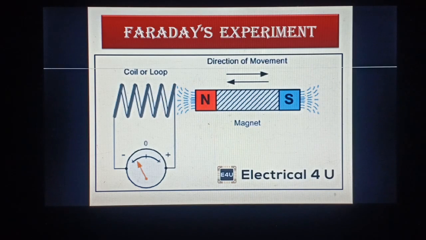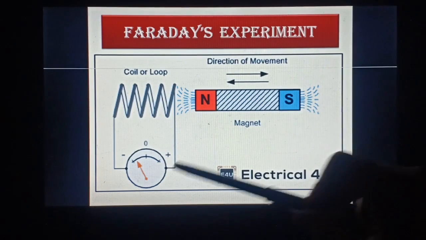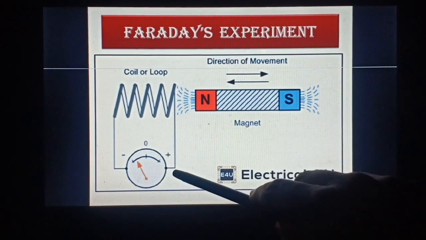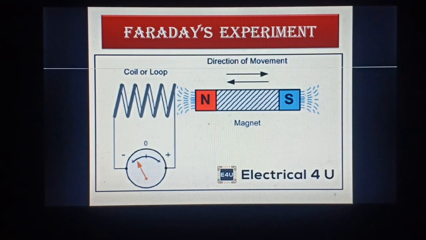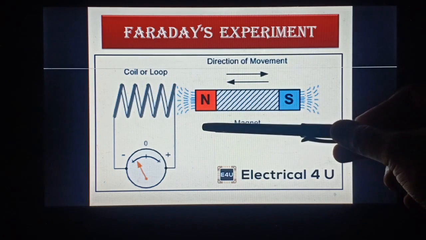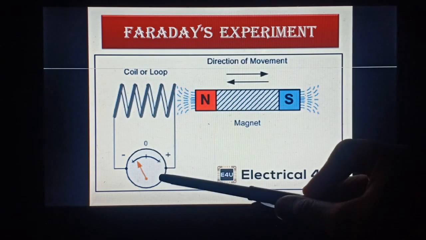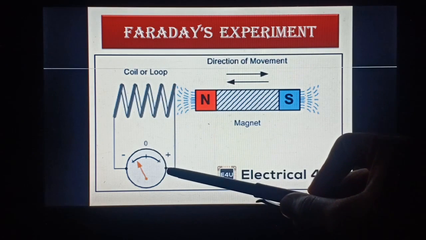At the start, when the magnet is at rest, there is no deflection in the galvanometer. It means there is no current in the coil. Clear? Then, when the magnet is moved towards the coil, the needle of the galvanometer shows deflection in one direction.